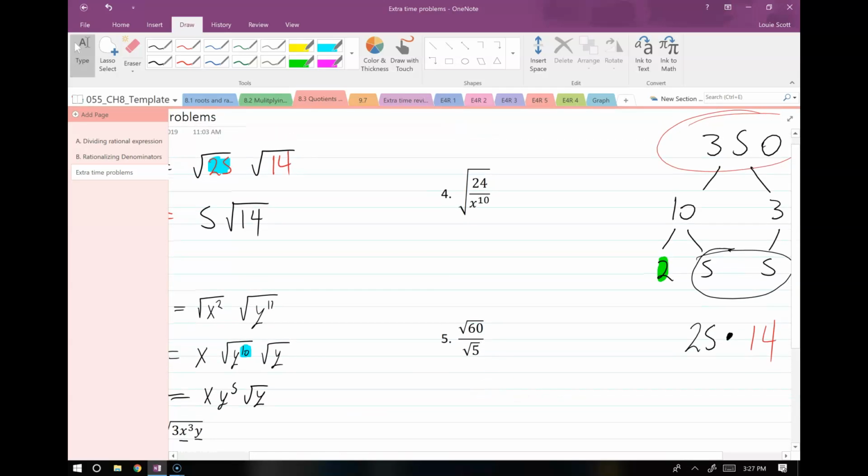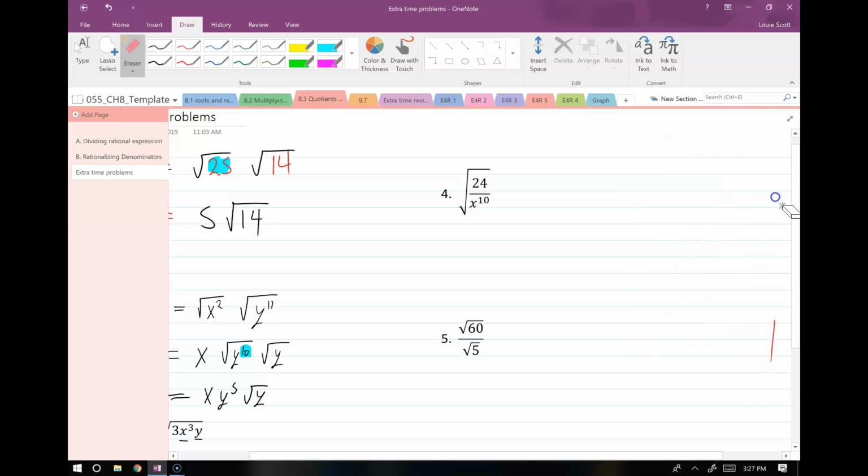All right, almost done here. So we got these two left over. This one is just another classic example of splitting things up. This gives us root 24 over square root of x to the 10th. Root 24 stays there, and square root of x to the 10th gives us x to the 5th.